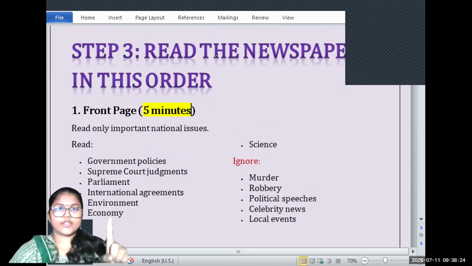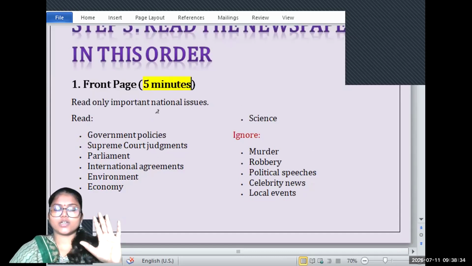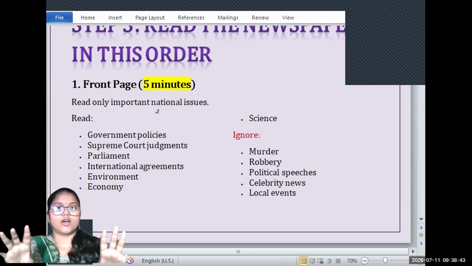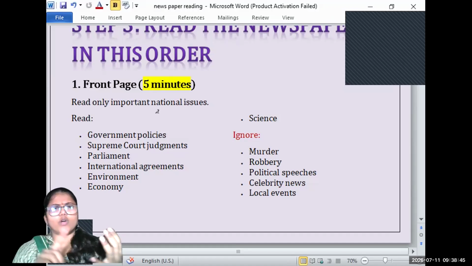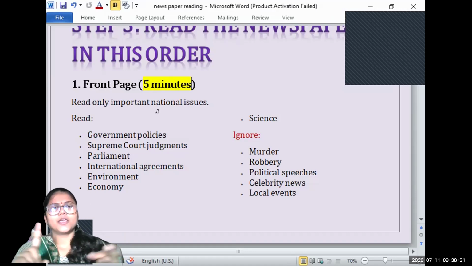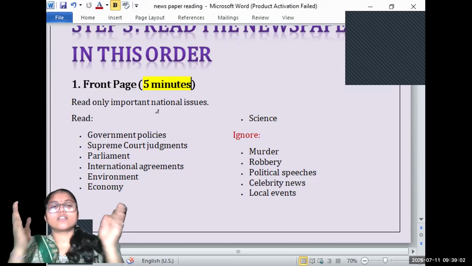So this is the order in which you are supposed to read the newspaper. Start with the front page and read only national issues. The front page is a summary of all the pages, an overall picture. You'll find the important news: political, sports, science, education, policy, national, international, all the burning and highlighted topics.